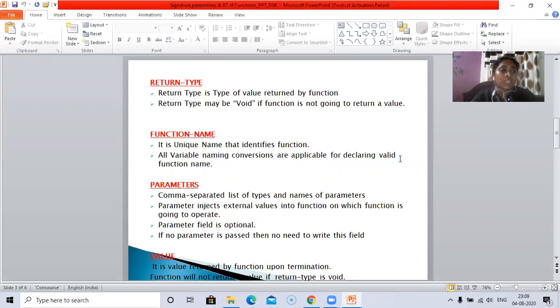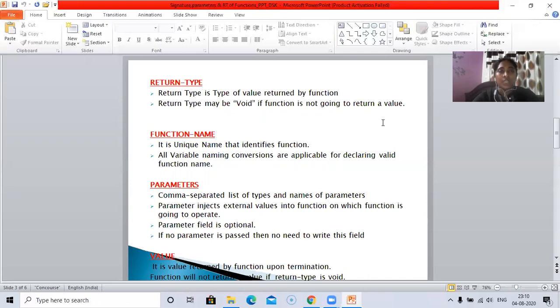It can return any of the fundamental types, which means an integer value, a floating point value, or a character value. The return type can also be void if the function is not going to return any value back to the main function. So the return type can be any of the fundamental data types or simply void. The default return type is integer.